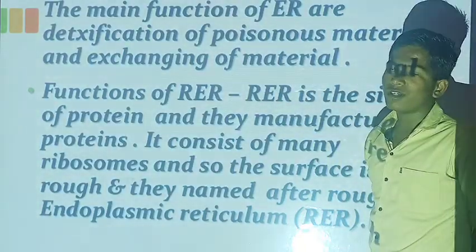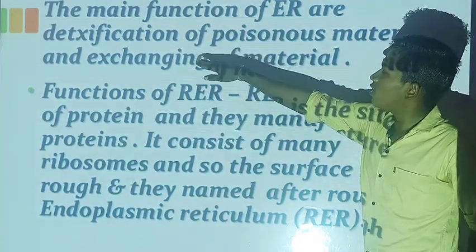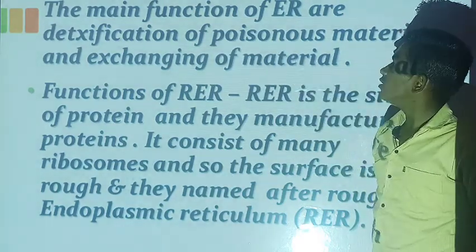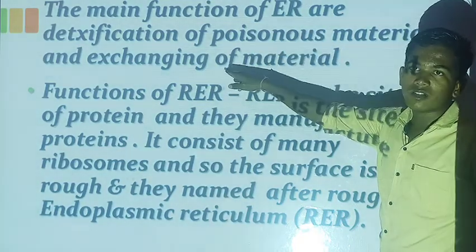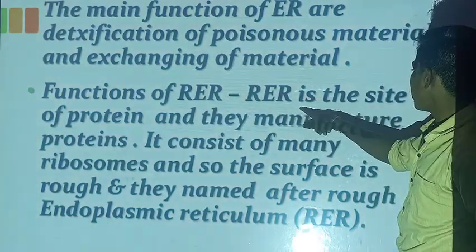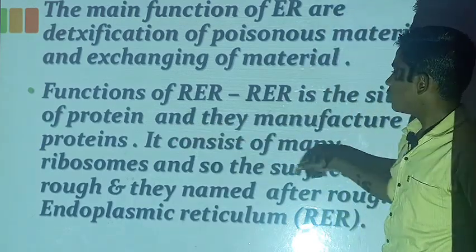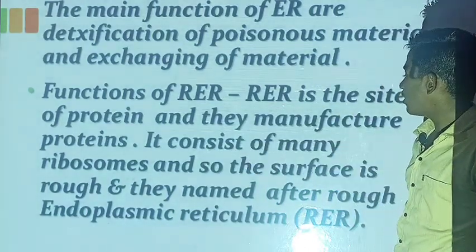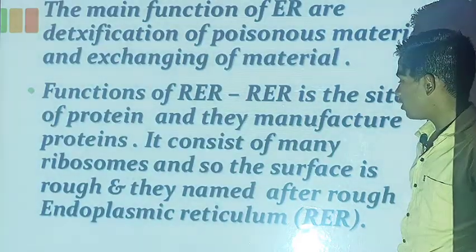The endoplasmic reticulum will detoxify the toxins. And the function of RER, the rough endoplasmic reticulum, is the site of protein synthesis, and they manufacture proteins. It consists of many ribosomes, and so the surface is rough. They are named rough endoplasmic reticulum, RER.